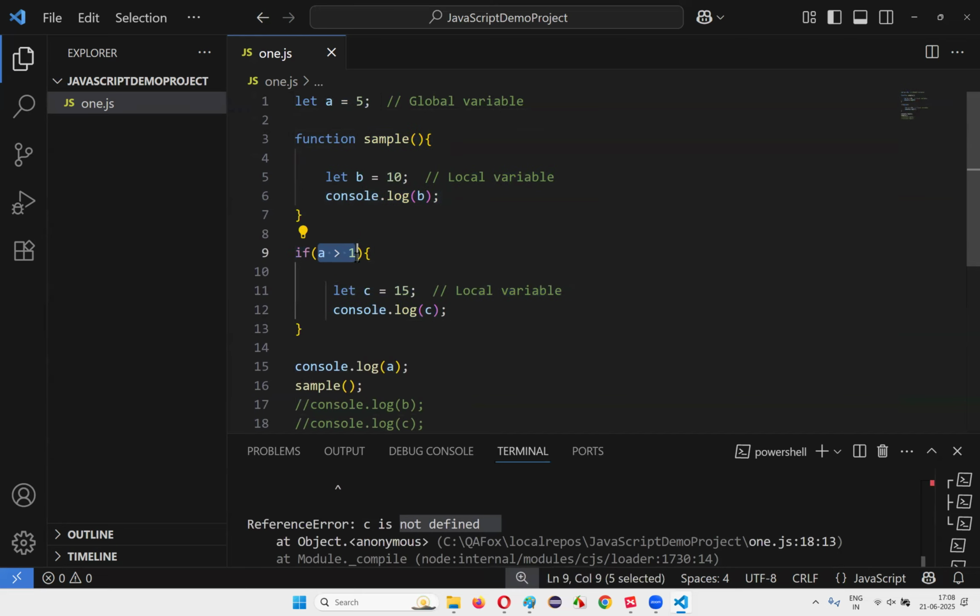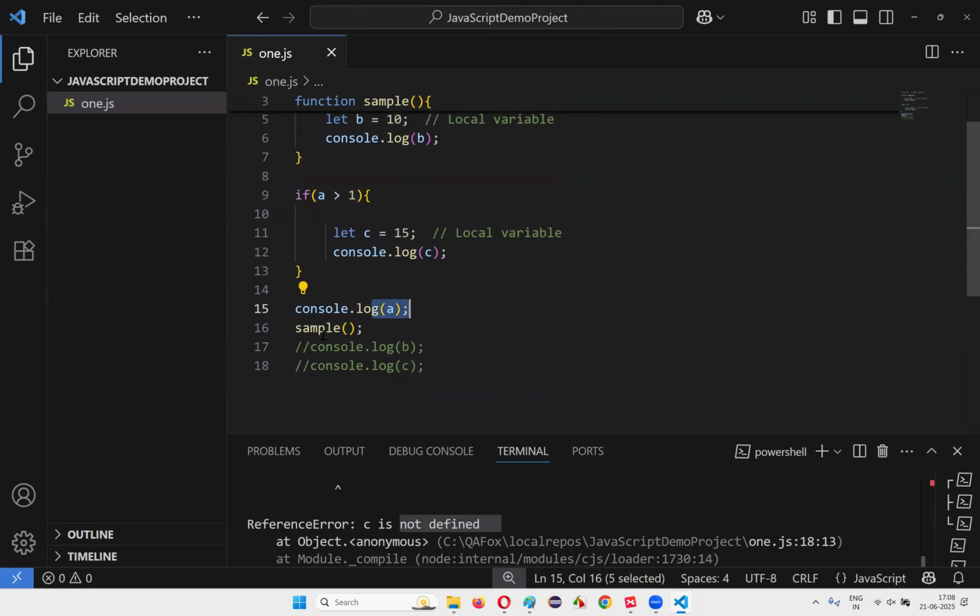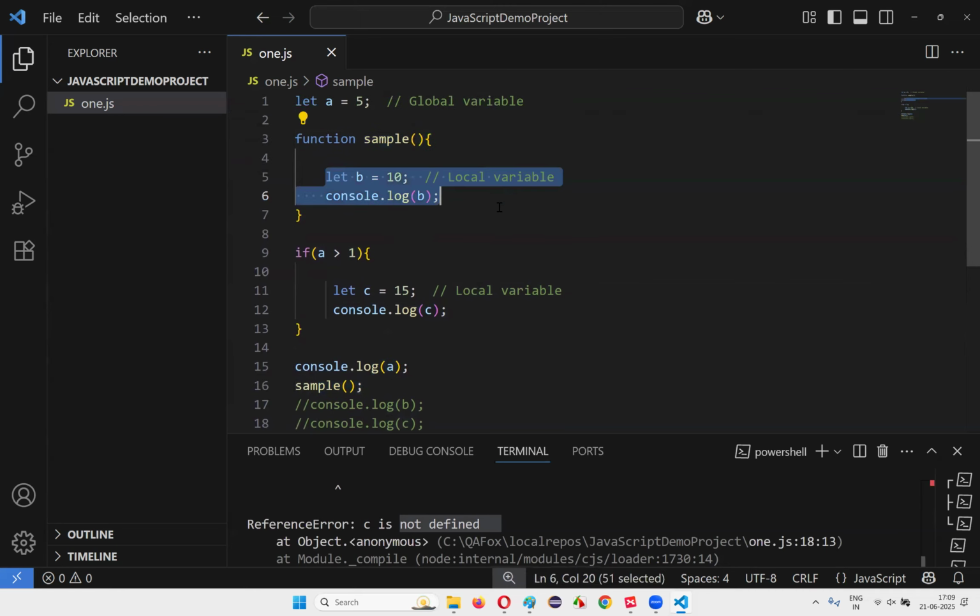So here, A is greater than 1. Yes, that is true. Let C be equal to 15. A is 5, and 5 greater than 1 is true, so the value of C, that is 15, will get printed. Then the value of A, that is 5, will get printed. Then when you call this function, this code will get executed. The value of B, that is 10, will get printed.